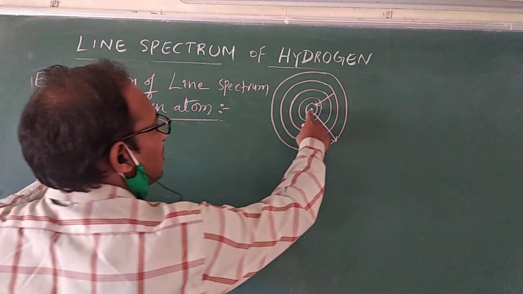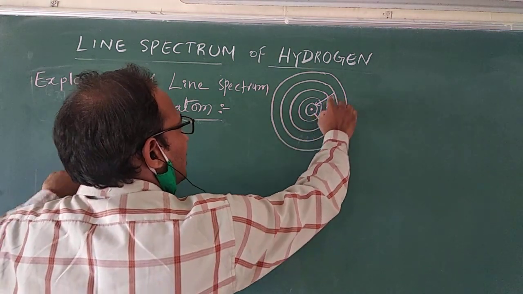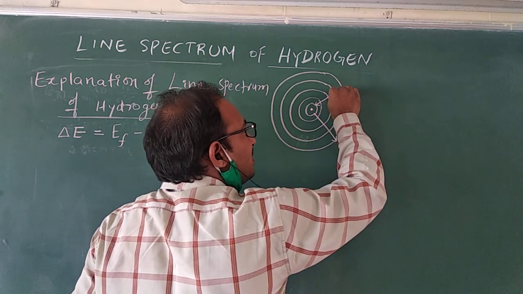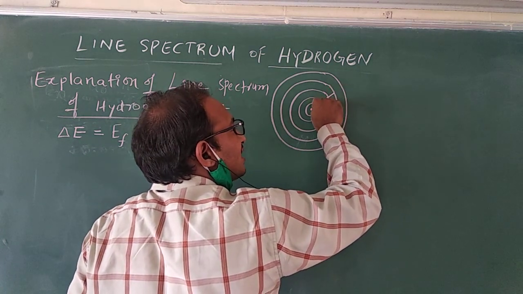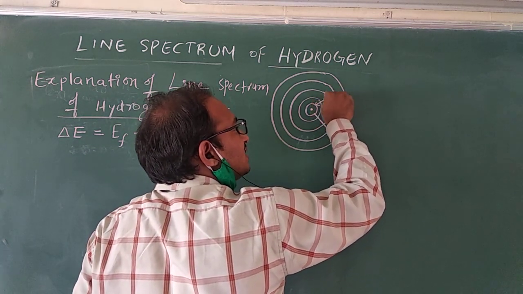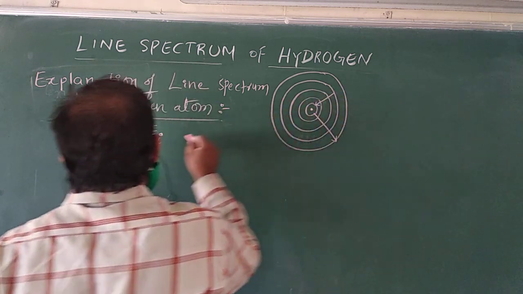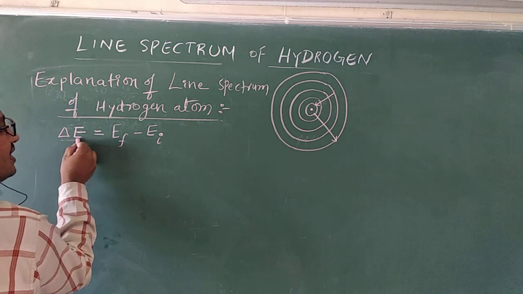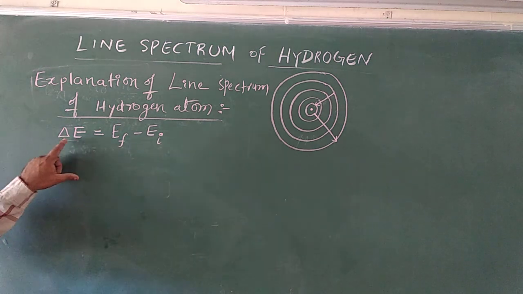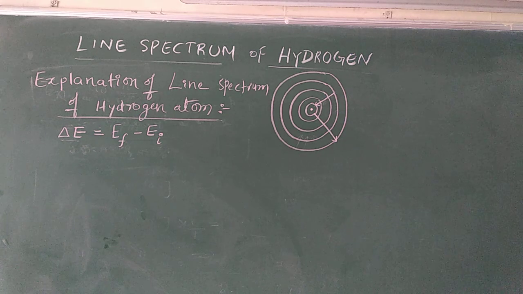When electron is present in higher orbit, it has some energy. When electron is present in the lower orbit, it has some energy. So this energy minus this energy, EF minus EI, tells how much energy changes. So delta E is equal to EF minus EI.